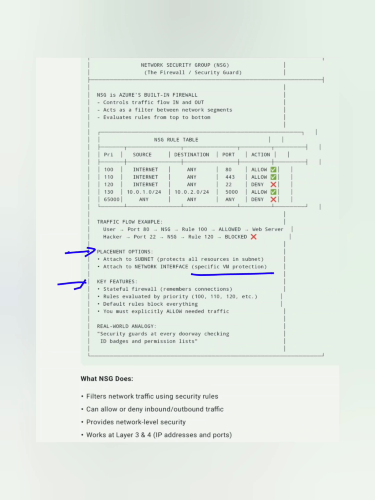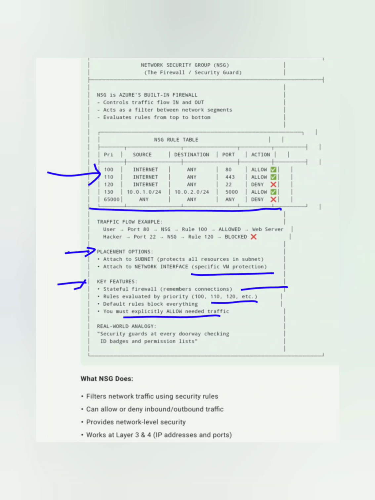Key features: it's a stateful firewall that remembers connections, and rules are evaluated by priority, as we can see over here. Then default rules block everything. This is the default rule that denies any traffic. Only what we explicitly allow is allowed, and you must explicitly allow needed traffic, as I just said.